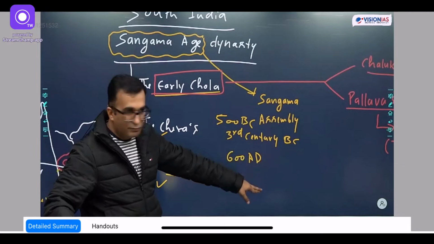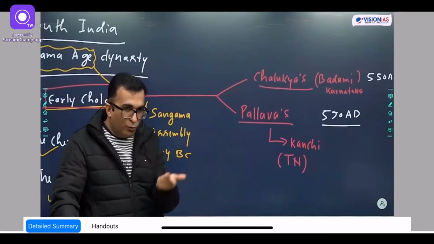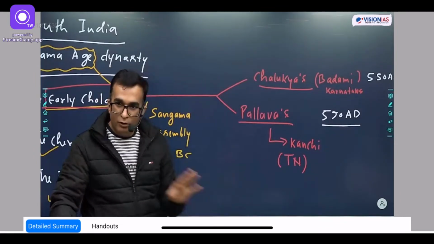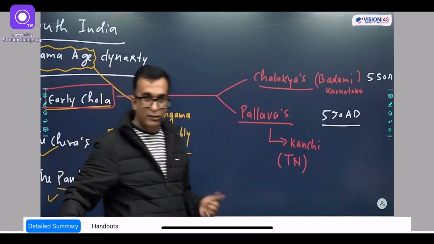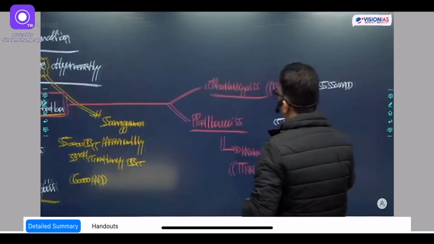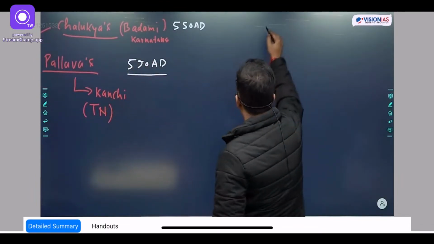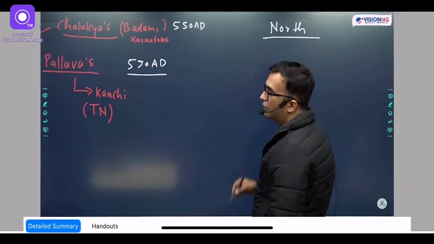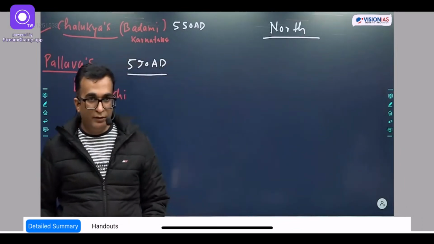Now again we go back to North India. So from here, the history gets a little divided. Okay, till now we were in the north, till the Guptas, but now we are looking at the south also. But now understand, I'm keeping Chalukyas and Pallavas over here. I'm revisiting north, and in north, what we said is that the Guptas' decline and disintegration happened by 550.